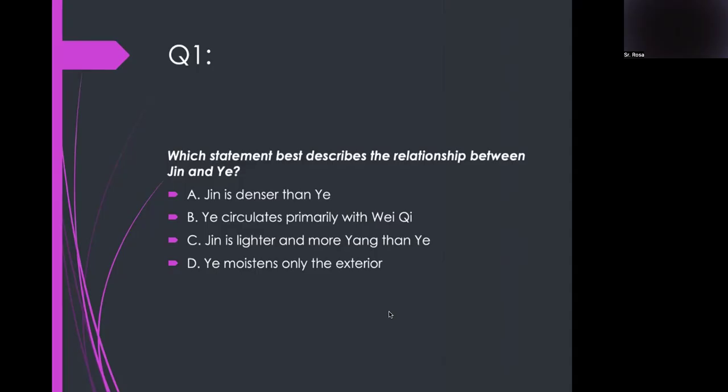We have 100 questions. Which statement best describes the relationship between Jin and Ye? Answer: Jin is lighter, more young than Ye. Okay, the clue there is thin. So when you're thin, you're lighter.